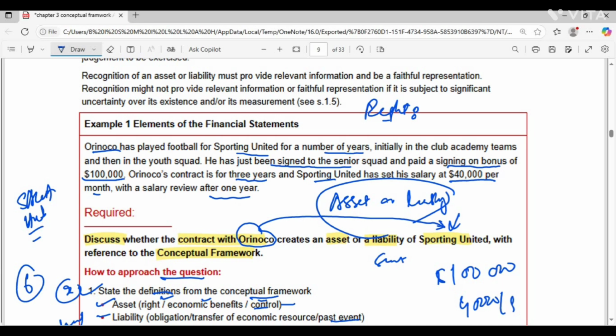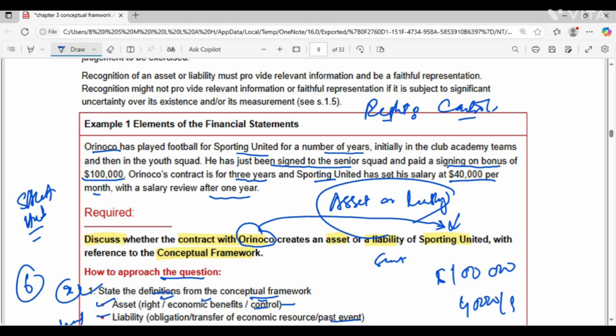The second thing is control. Whether Sporting United has control over him or not. The contract ensures Sporting United directs O's use, meaning playing in the matches, and prevents other clubs from using him. So this means they have control over him, because it's a contract for 3 years, and in these 3 years O will play for Sporting United, and this means that Sporting United directs O's use, meaning playing in the matches.